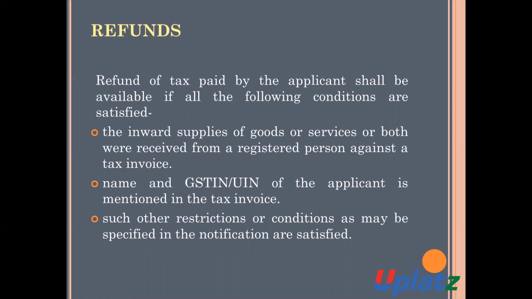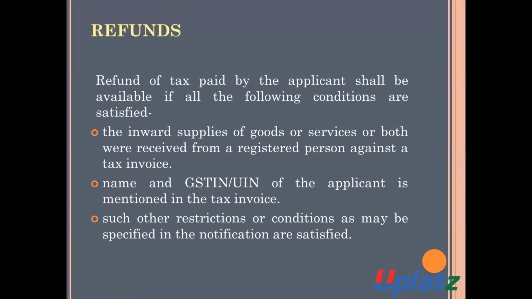It should be mentioned in the tax invoice. Such other restrictions or conditions as may be specified in the notification are satisfied. Any other restriction or condition as may be specified in the notification is also required to be satisfied.